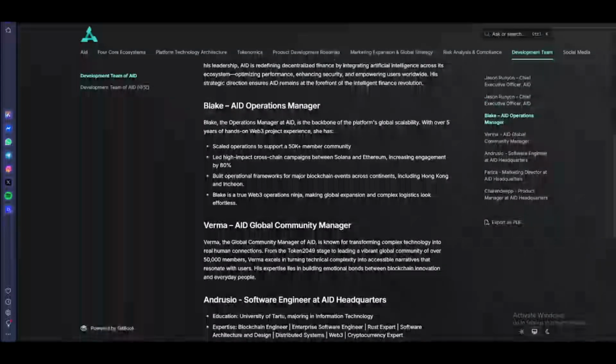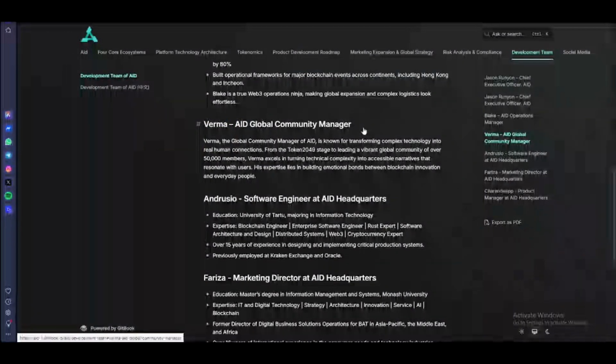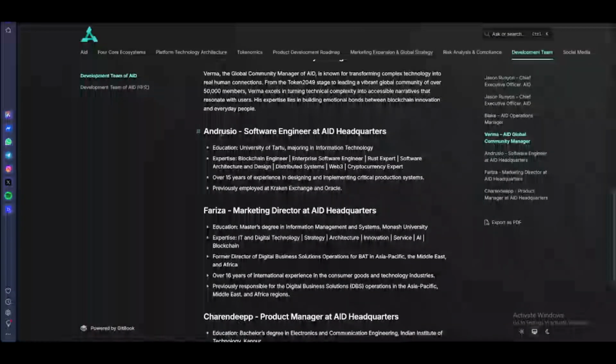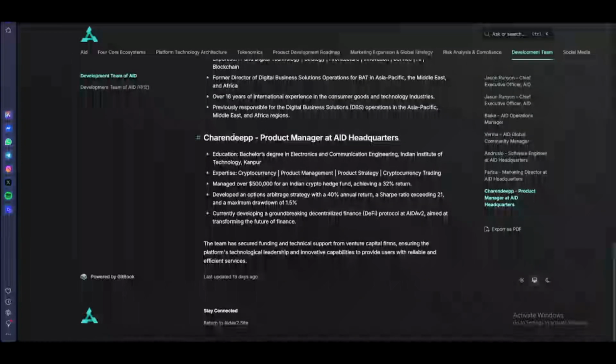Xavier Blake is the operation manager. This is Verma, the global community. Andrew Shu is the software engineer, Fariza is the marketing director of AID, and Sharon Def is the product manager of AID headquarters.